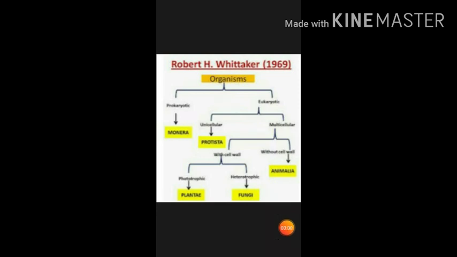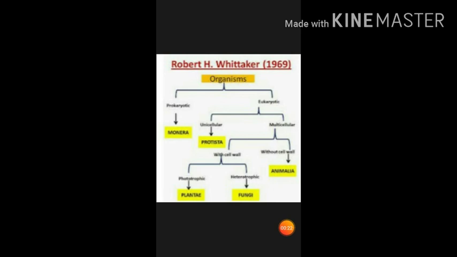Robert H. Whittaker did the five kingdom classification on the basis of some criteria. And what are the points in it? These are complexity of cell structure, number two complexity of body organization, and third mode of nutrition.